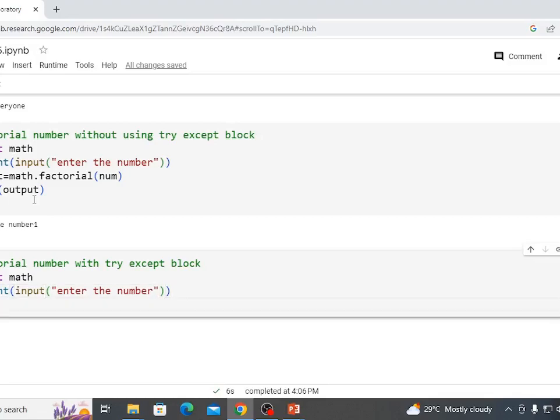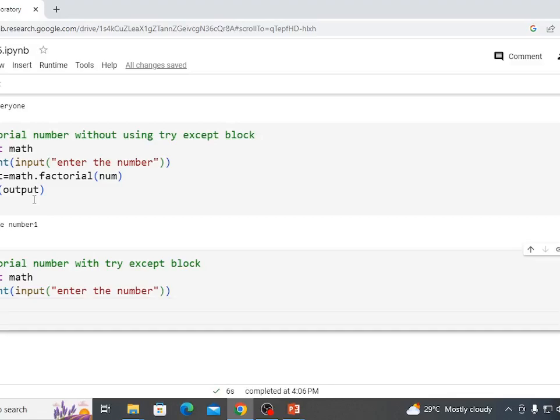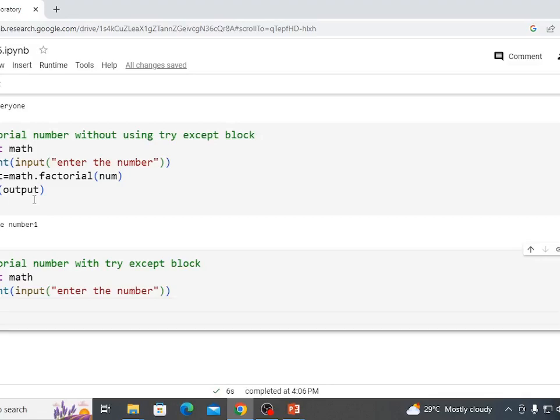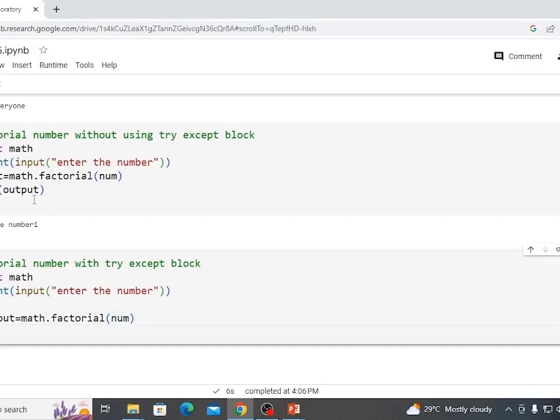See here, after that we have to add a try block, and as per our rules, every time we have to add a colon sign, and where our cursor is showing, there we have to add our output equal to math.factorial number, print output.